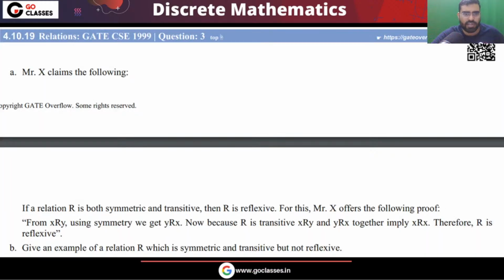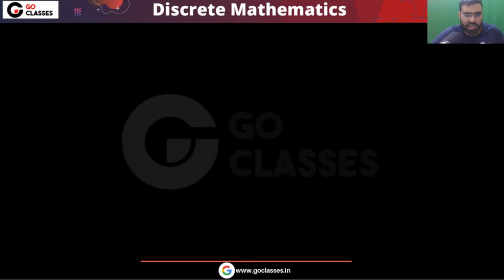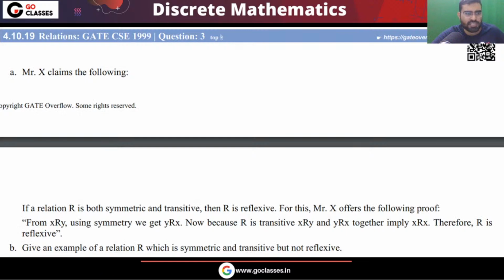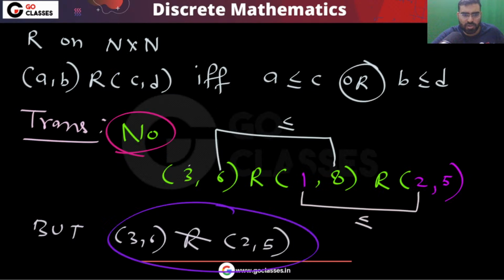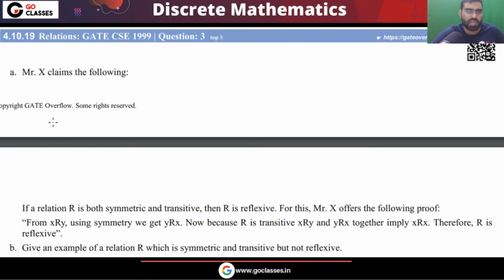Now let's move on to the next question. This is something interesting, and it is one of the very good quality questions. I will tell you why this is a good quality question: because in this question some additional result can be created. This relation was reflexive, so P is true, Q is false. Answer will be B. Now let's see this question.